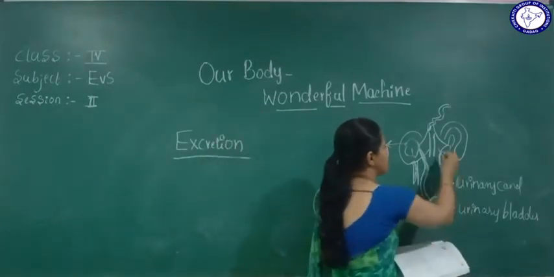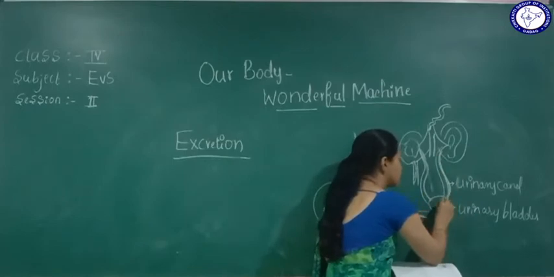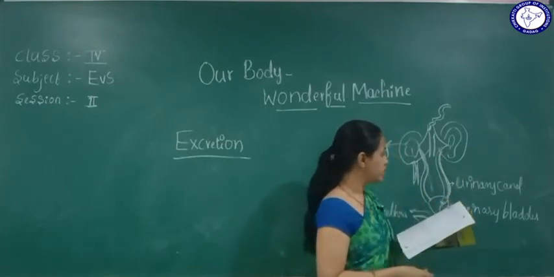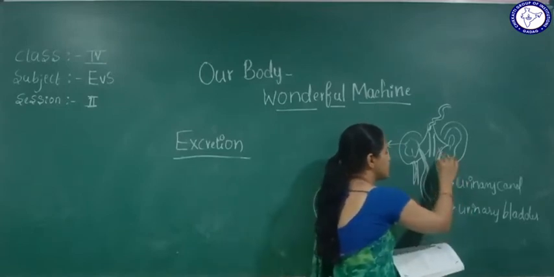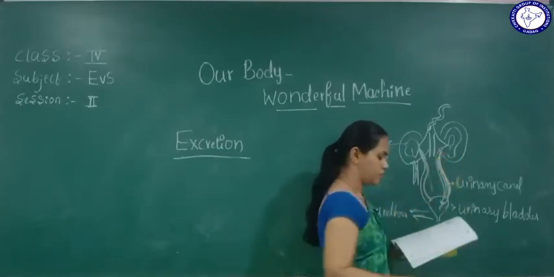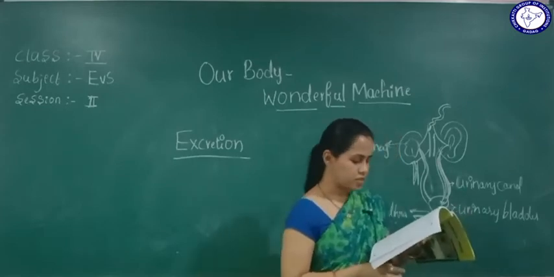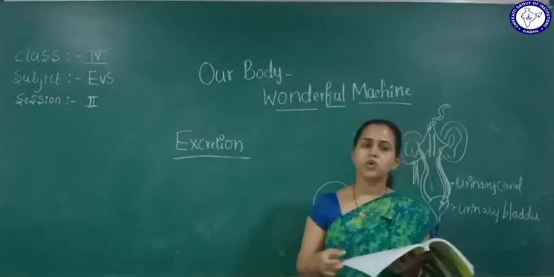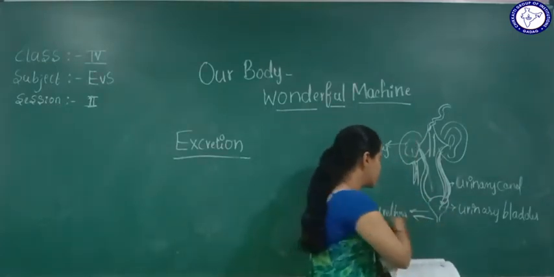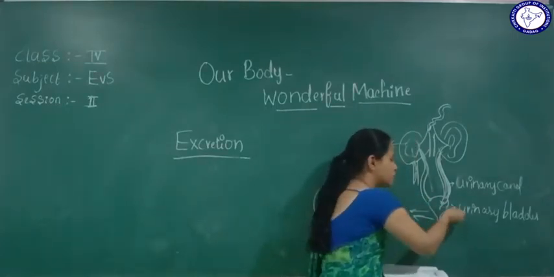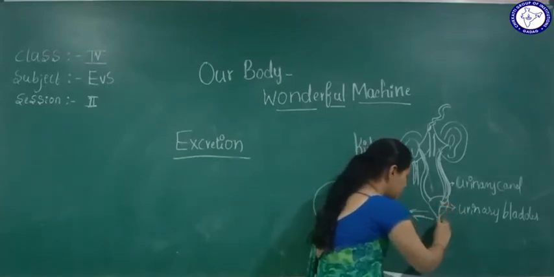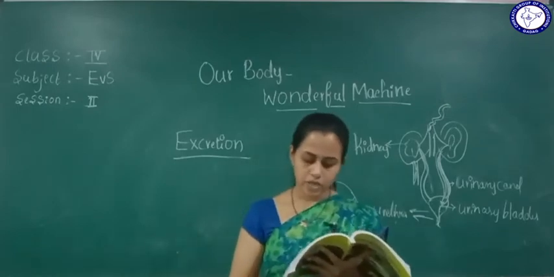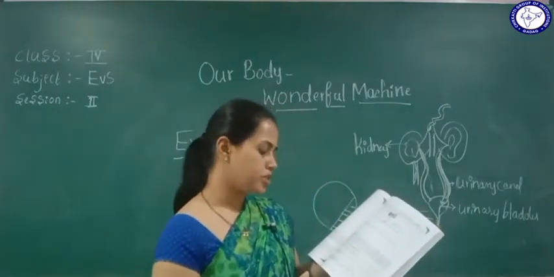From the kidneys the waste will come to the bladder through the urinary canal. Then it passes out of the body through the urethra in the form of urine, right? So after the bladder, it will come to the urethra as urine. Okay, so here there are some questions.